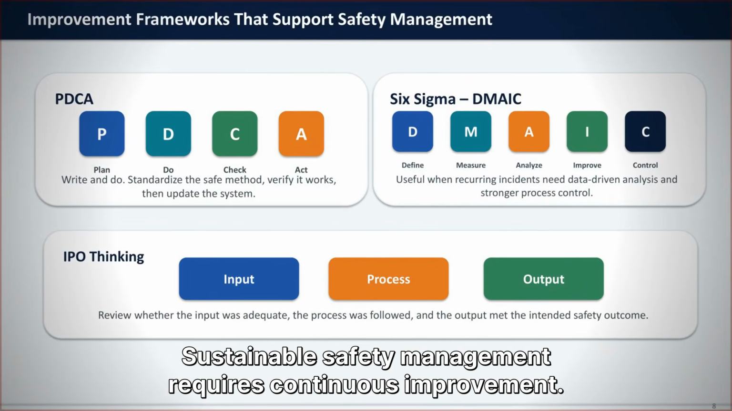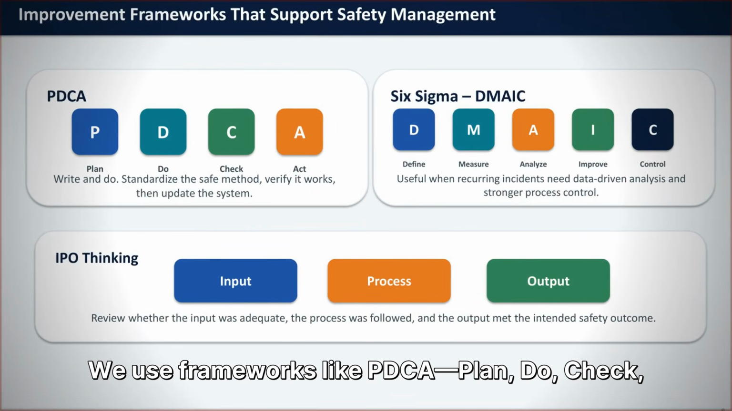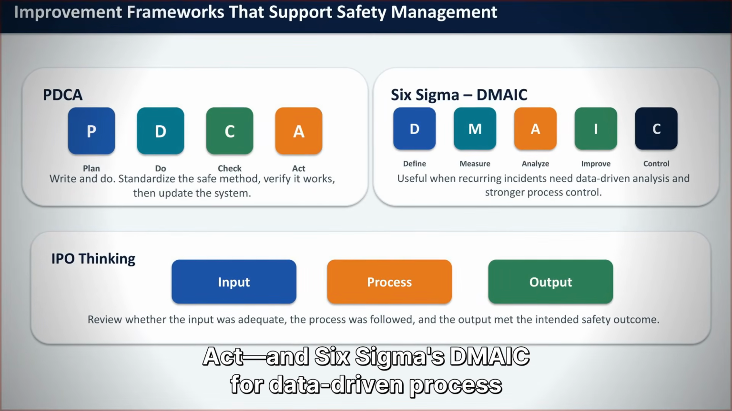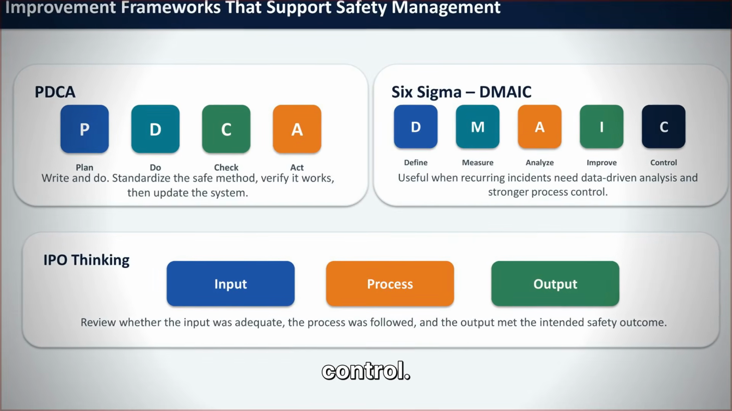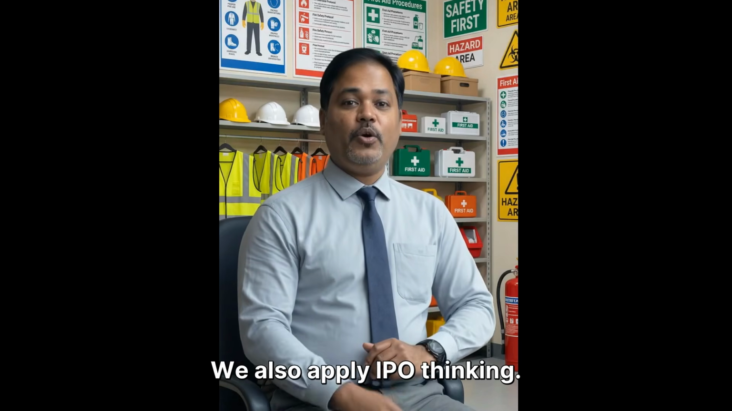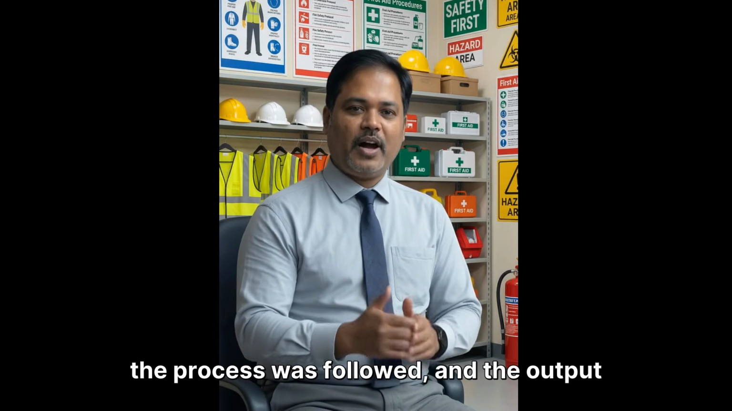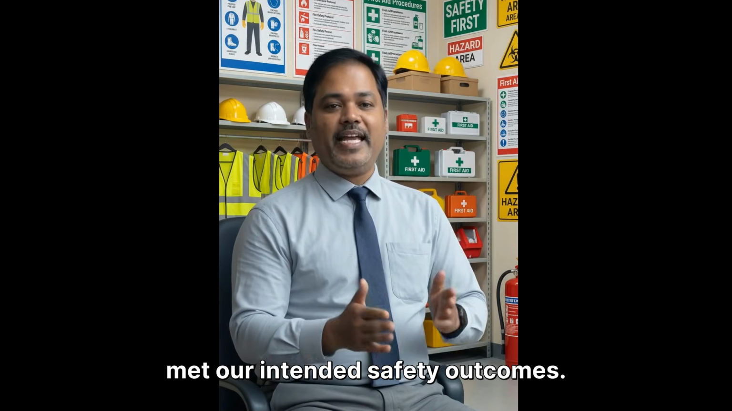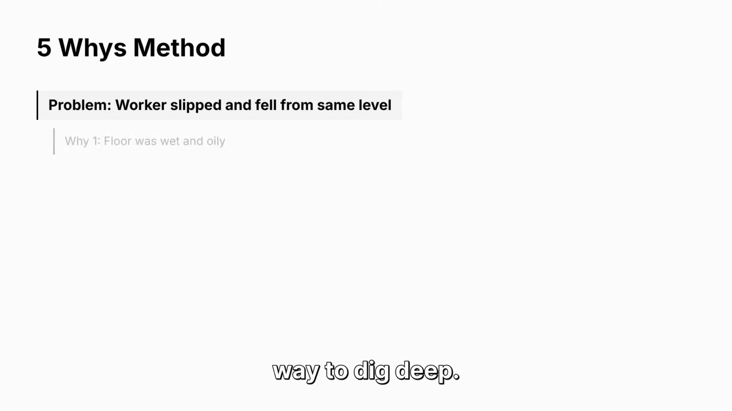Sustainable safety management requires continuous improvement. We use frameworks like PDCA, Plan, Do, Check, Act, and Six Sigma's DMAIC for data-driven process control. We also apply IPO thinking. We review whether the input was adequate, the process was followed, and the output met our intended safety outcomes. It's a holistic review.